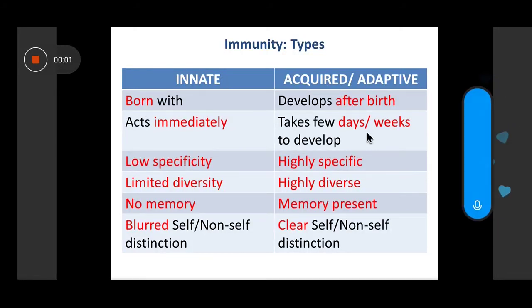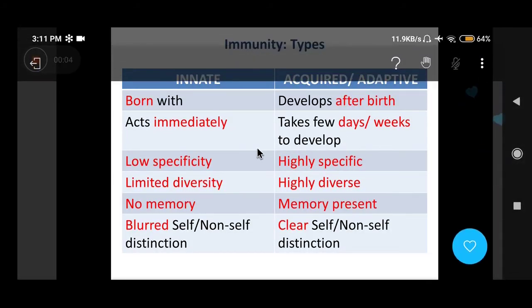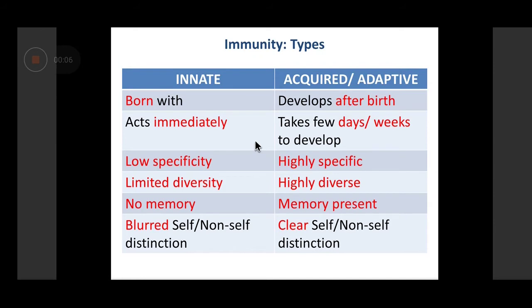Whereas acquired or adaptive immune response takes some time to develop. Innate immune response has low specificity, whereas acquired immune response is highly specific. It is only active against the organism which is causing the infection, because of which innate immune response has a limited diversity, whereas the acquired immune response has high diversity, or is highly diverse. Innate immune response has no memory. I'll explain this a bit later, whereas in acquired or adaptive immune response, the concept of memory is there.